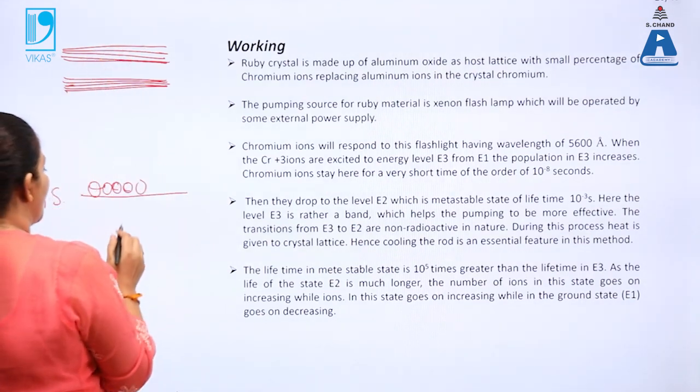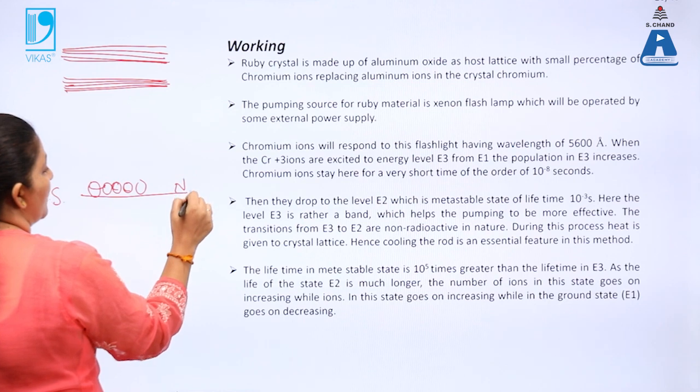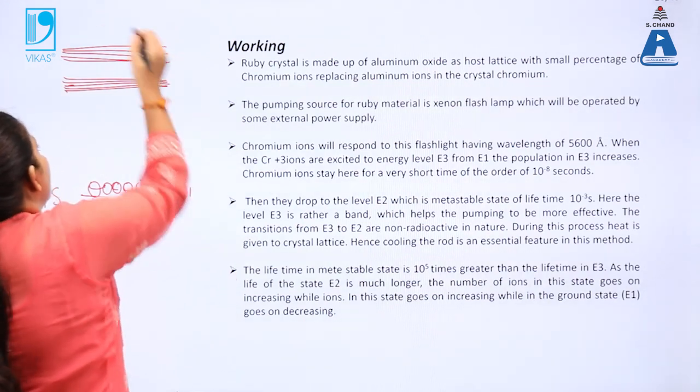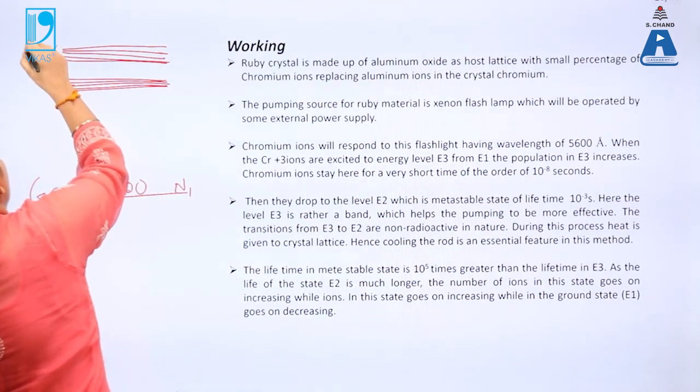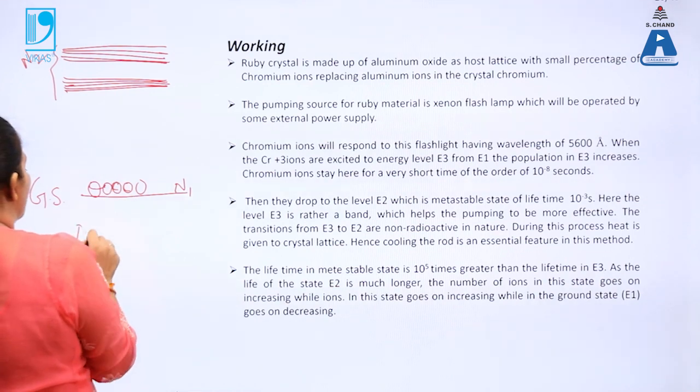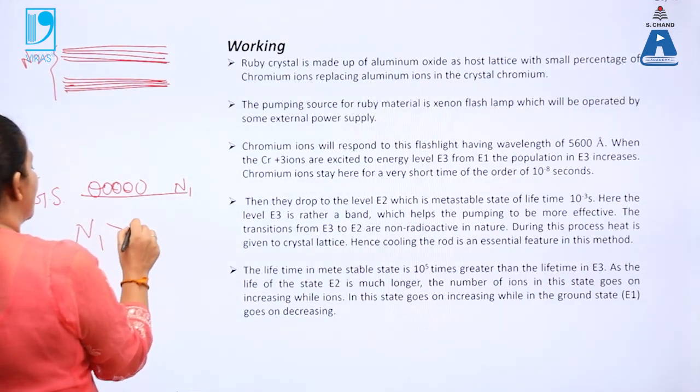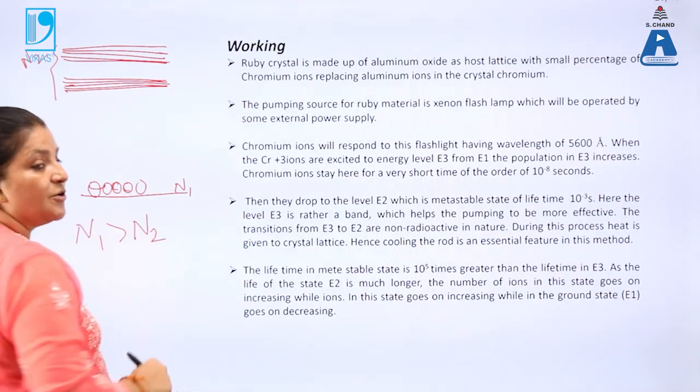So in the starting, we know that if n1 is the number of atoms in the ground state level and n2 is the number of atoms in the excited state level, then in the starting n1 is very much less than n2.